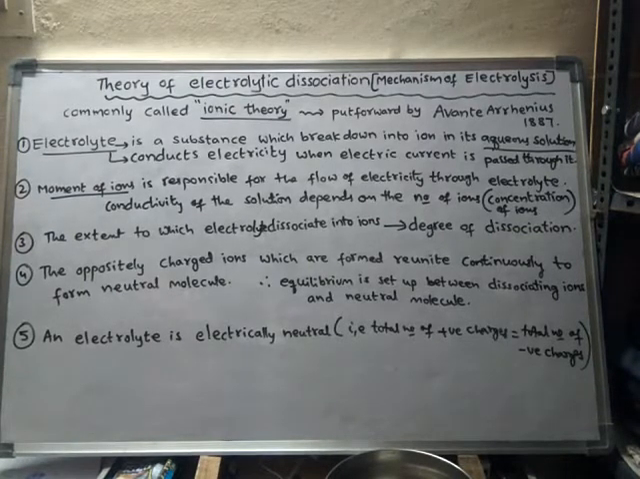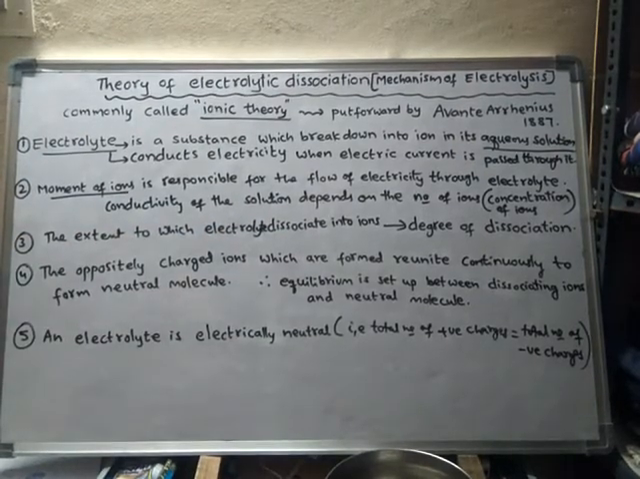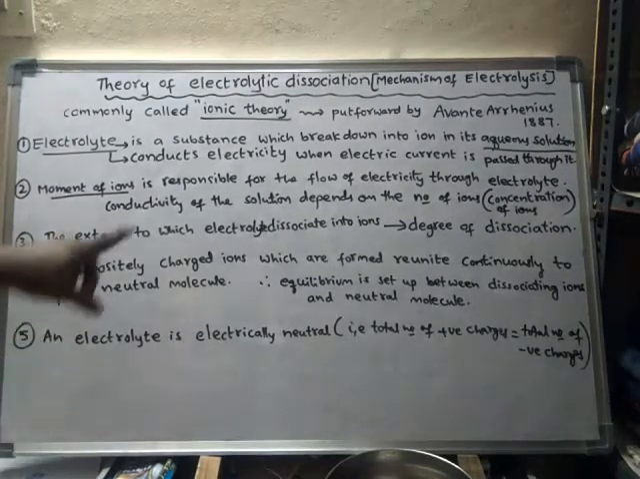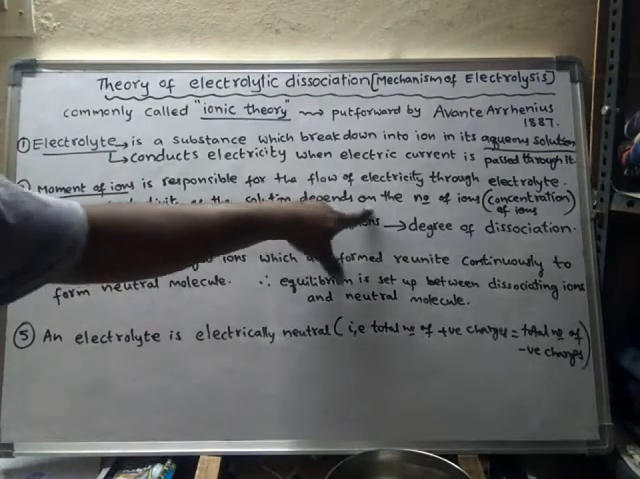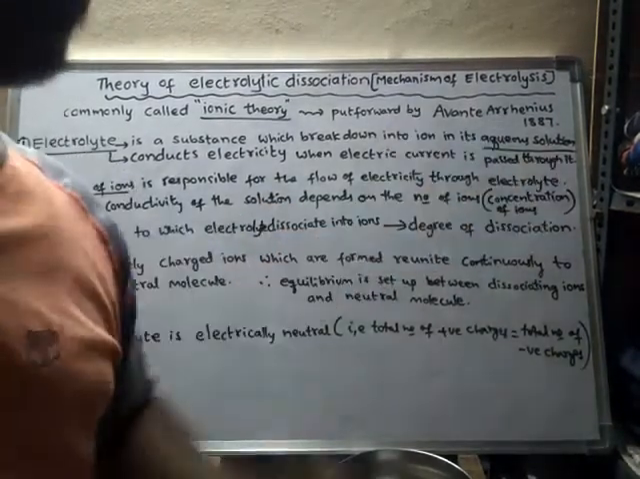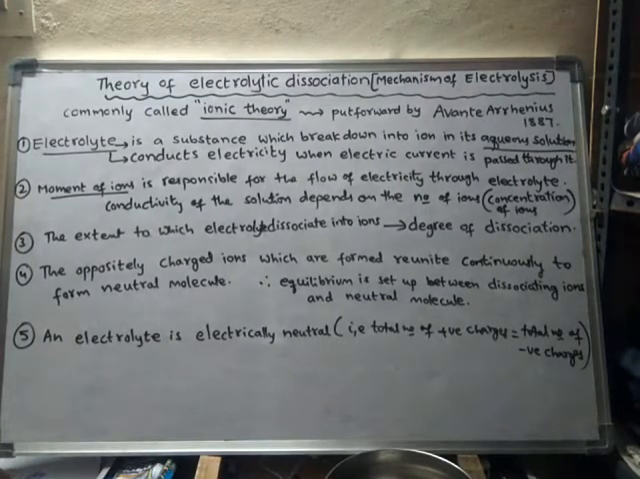If the number of ions is large, then the conductivity of the solution will be large. If the number of ions is small, then that electrolyte will conduct less electricity. That means the conductivity of the solution depends on the number of ions, which means the concentration of ions. If the concentration of ions is more, then it will conduct more. If the number of ions is more, then that electrolyte is a good conductor of electricity.